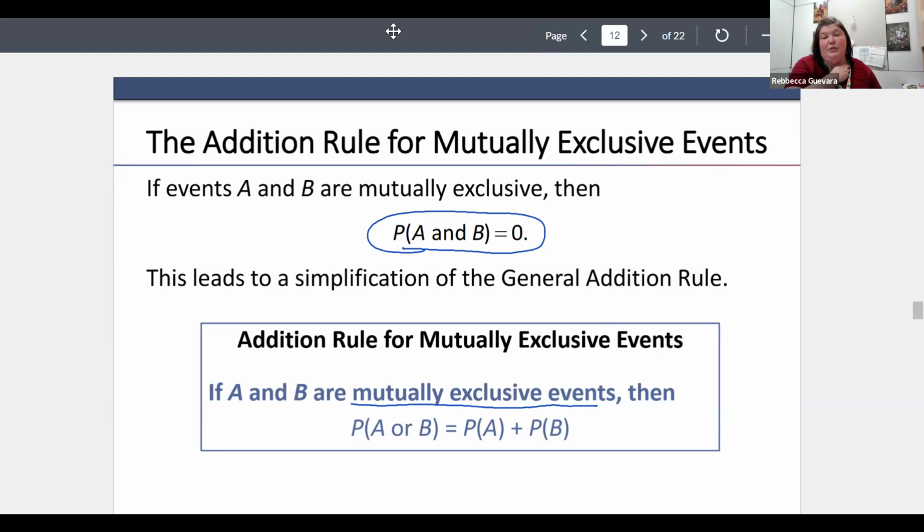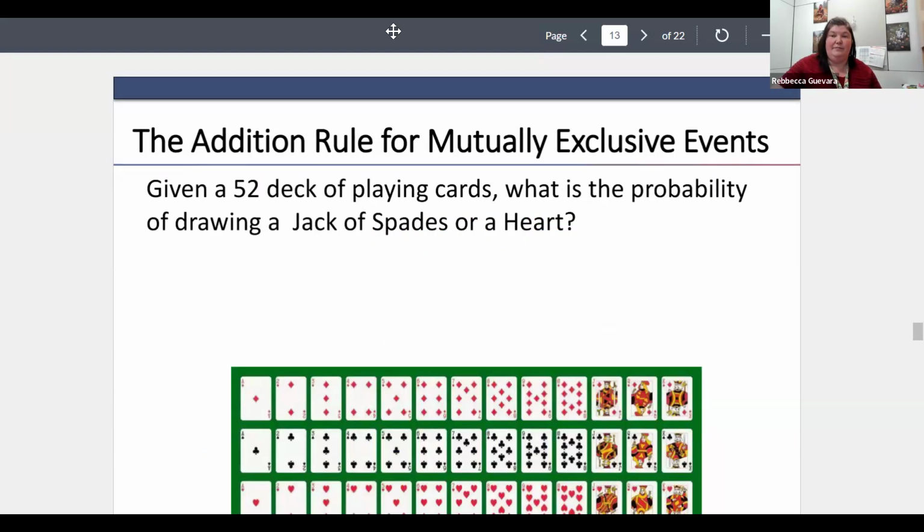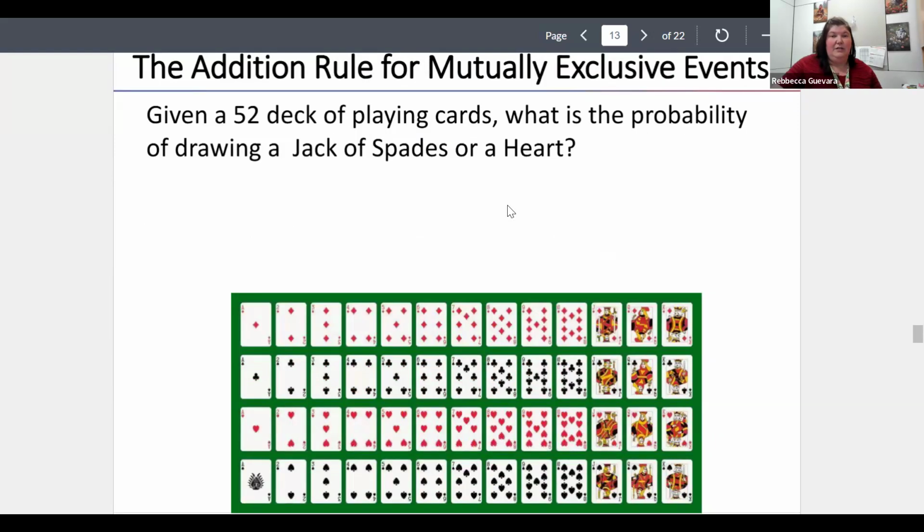So addition rule for mutually exclusive events. Let me do a little adjusting here. Given a 52 card deck, what is the probability of drawing a jack of spades or a heart?